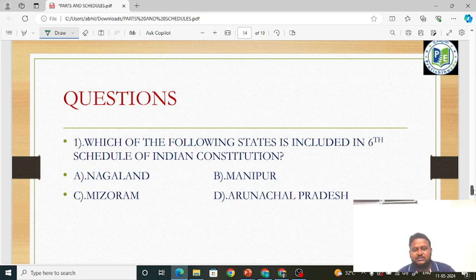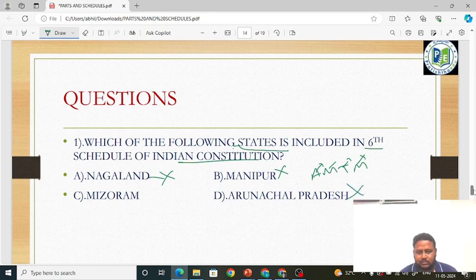Okay, what is the question? Which of the following states is included in 6th schedule of Indian Constitution? First, tell me, 6th schedule talks about what? It talks about other scheduled areas in the states of AM, TM. It talks about Assam, Meghalaya, Tripura, Mizoram. Nagaland is there? No. Manipur is there? No. Arunachal Pradesh is there? No. So the answer is Mizoram. Understood, friends? This is how you remember. So easy. Assam, Meghalaya, Tripura, Mizoram, not Manipur. AM, TM. I am emphasizing again and again.